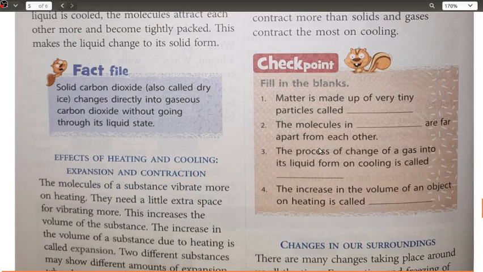Checkpoint, if you remember, I told you this was the homework for today. I don't know how many of you have done it or not. If you have done it, well and good. If not, excellent, superb. I can't help you with that.